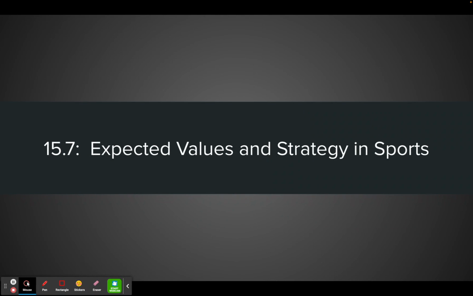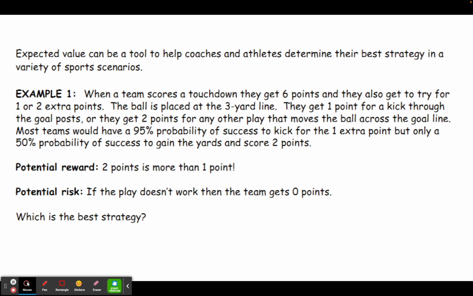In lesson 15.7, we're going to look at an application of expected value related to strategy in sports. Expected value can be a tool that coaches and other athletes help use to determine their best strategy in different sports scenarios. For the first example, we're going to look at the situation where a team in football scores a touchdown.